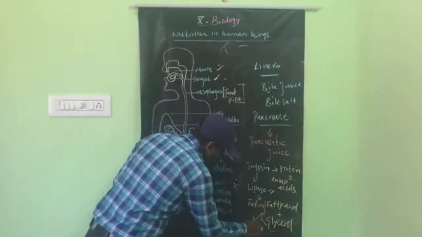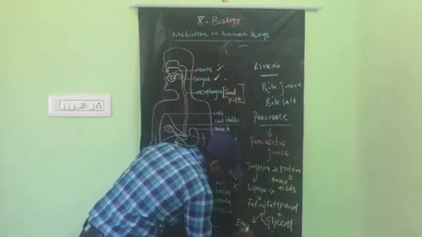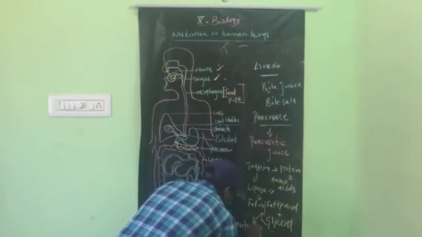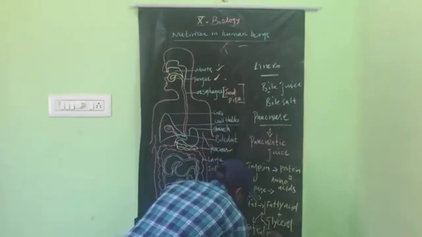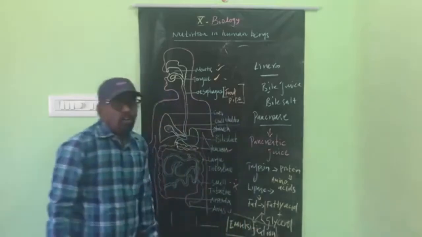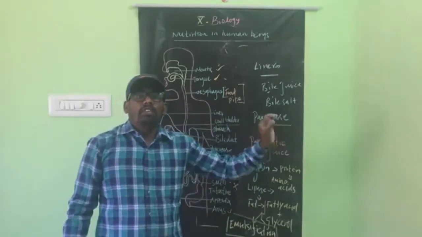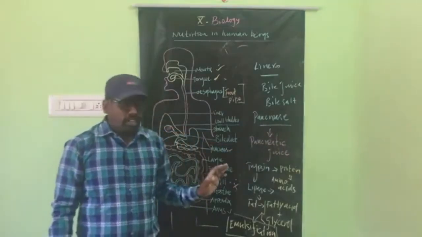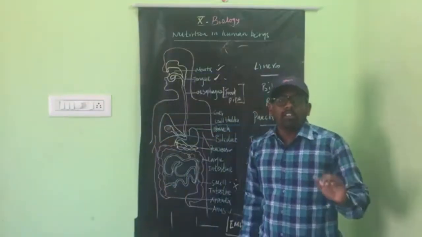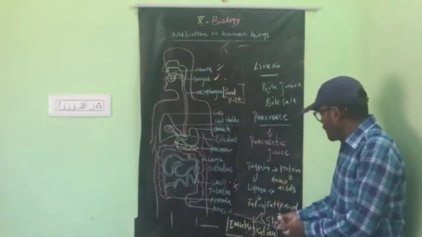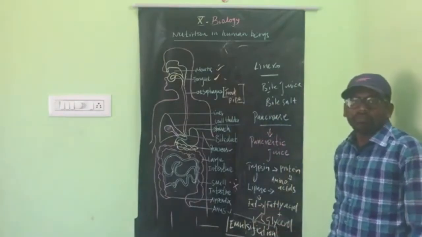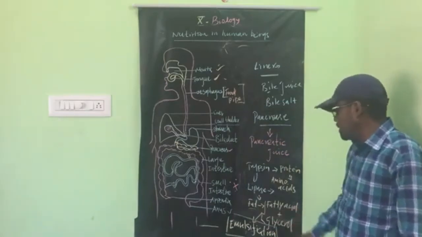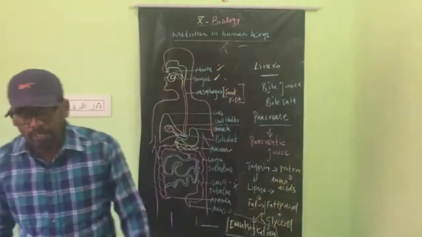This process is called emulsification. What is emulsification? Emulsification means breaking down the large fat globules into smaller ones. The fat is large and complex, and it breaks down into simpler ones, that is, fatty acid and glycerol.